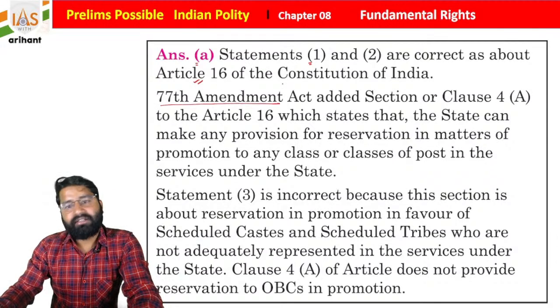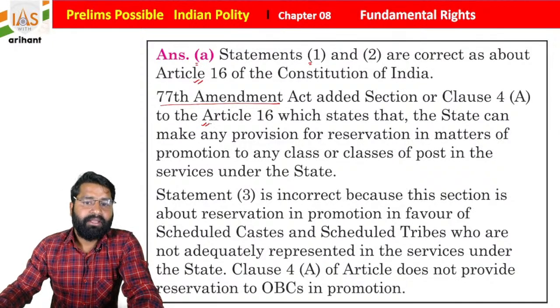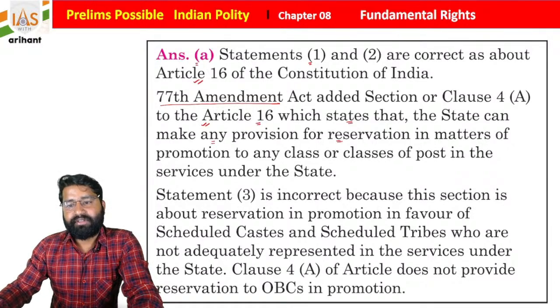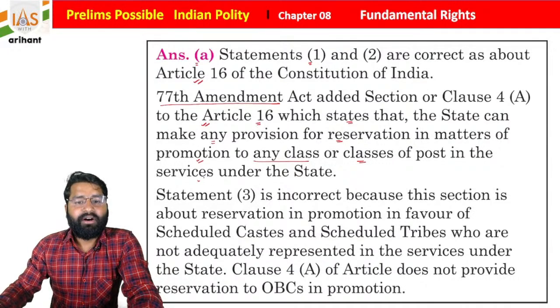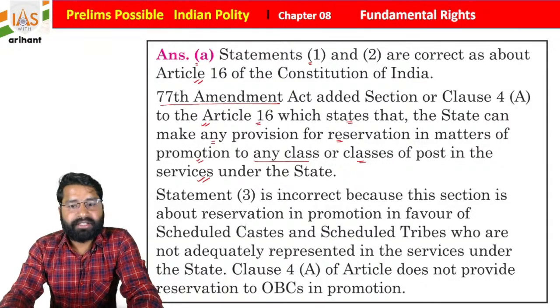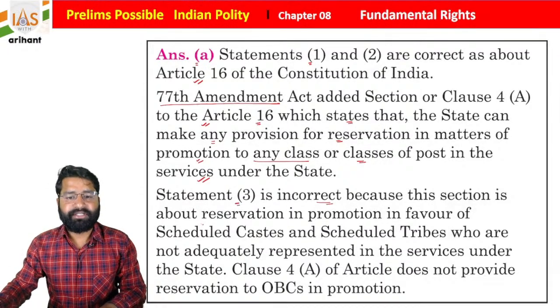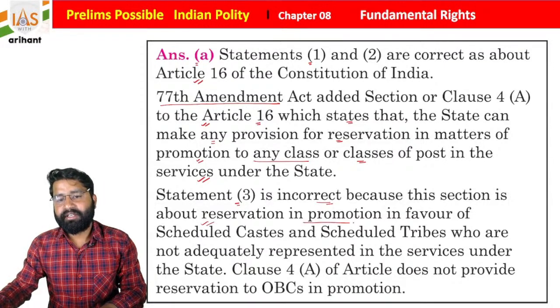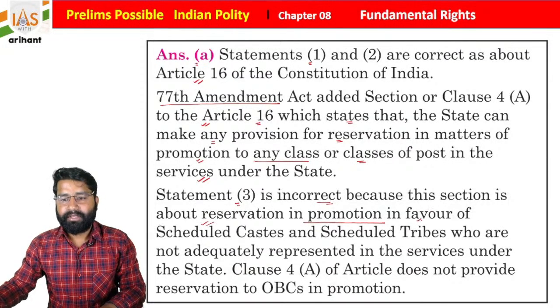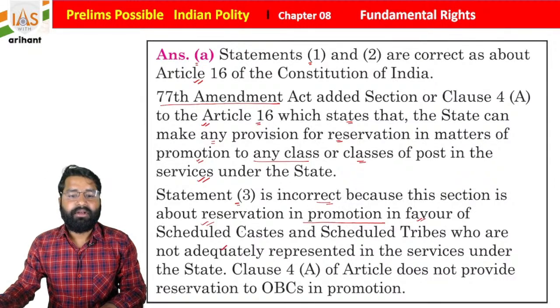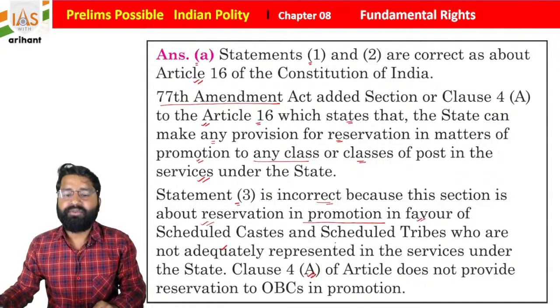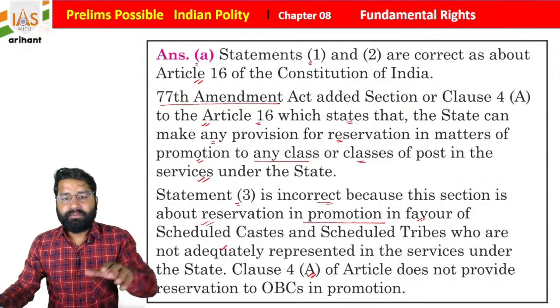The 77th Amendment Act added clause 4 to Article 16, which states that the state can make any provision for reservation in matters of promotion to any class or classes of posts in services under the state, students. Statement 3 is incorrect because this clause is about reservation in promotion in favor of scheduled caste and scheduled tribe who are not adequately represented. So it is not mentioning reservation to OBC in promotion.